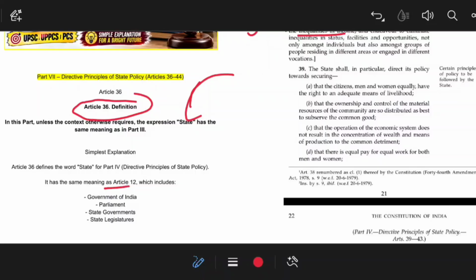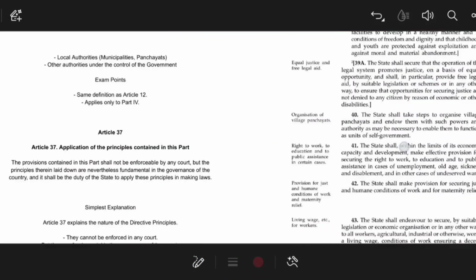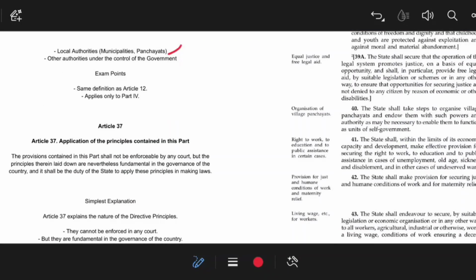That means the definition of the state includes the government of India, Parliament, state governments and legislatures. Apart from this, even local bodies like municipalities and panchayats are included in the definition of state, and other authorities that come under the control of the government of India also come under the definition of the state, the same as article 12, part 3 of the Indian Constitution.